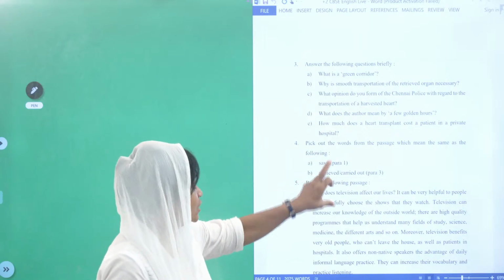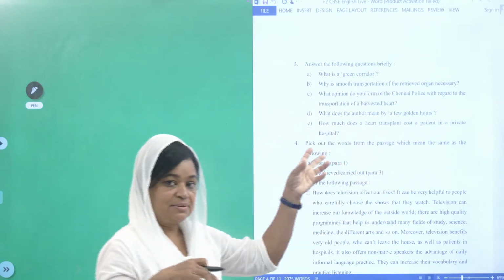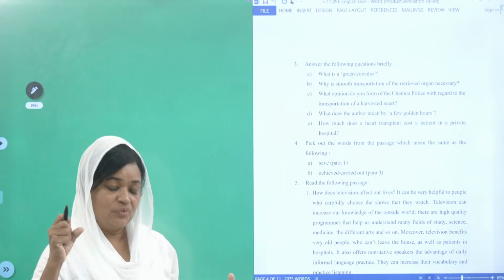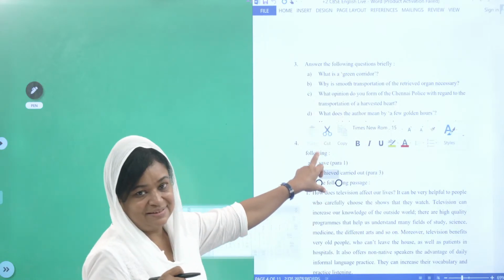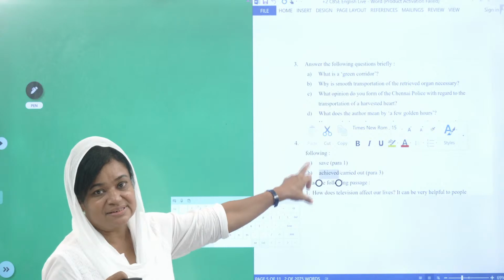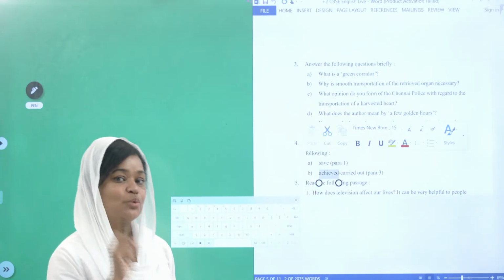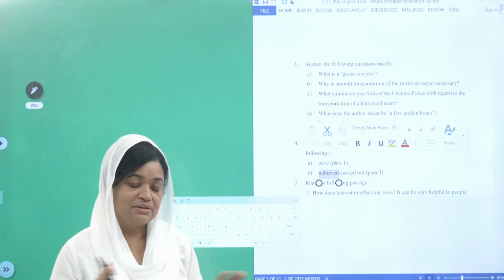"Save". There, what are they telling? Pick out the words from the passage in para 1. Go to para 1 and pick out the one word which will mean this. There is an alternative for "save". Where? In para 1. You must find out that. Don't worry, children, if you do not know the answer, do not worry at all.